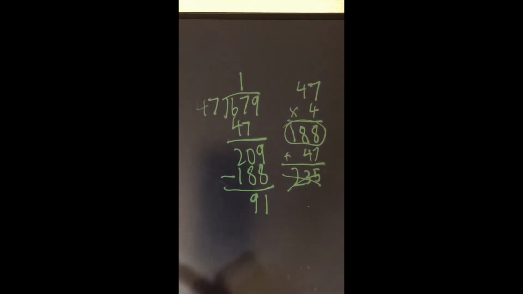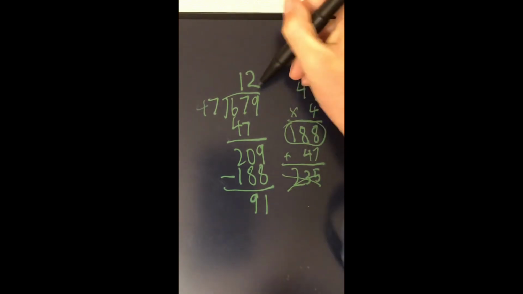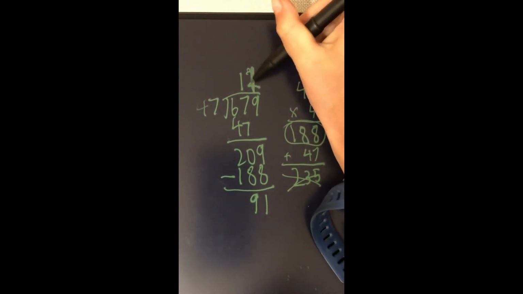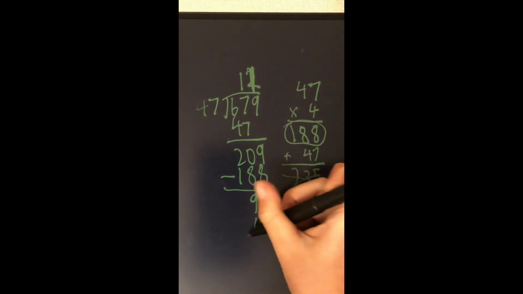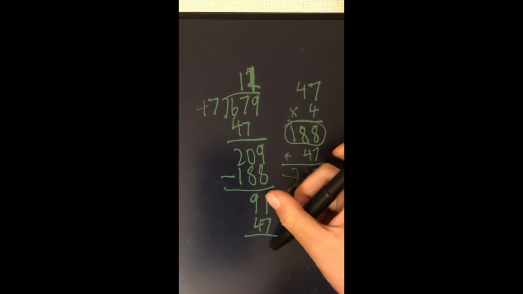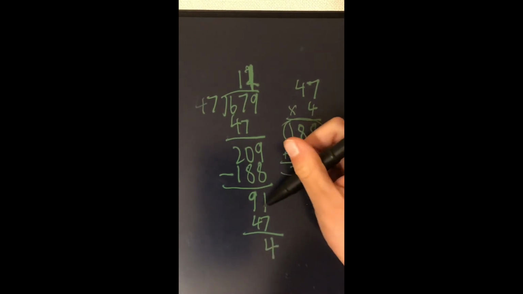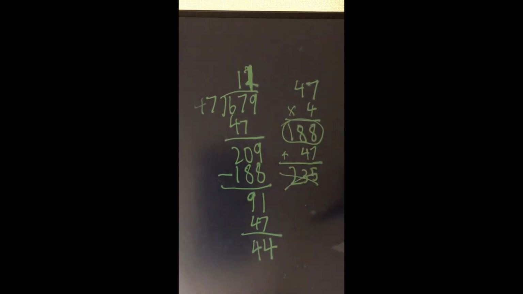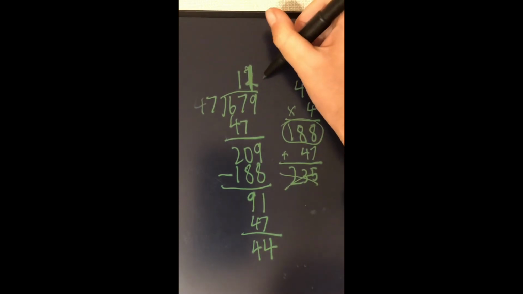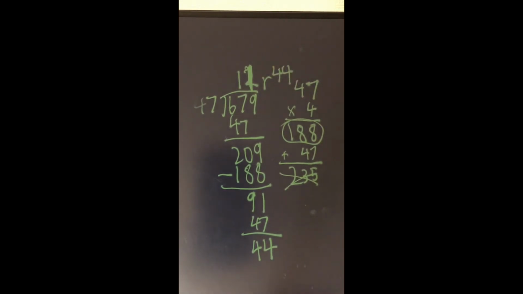And there are two 47s in 91, because 47 times 2 is 94. Okay. And 47 times 1 is 47. 1 minus 7 is 4. And 8 minus 4 is 4. So it's 11, remainder 44.